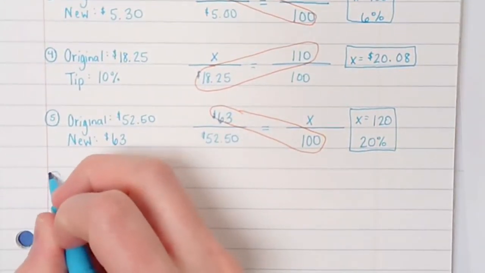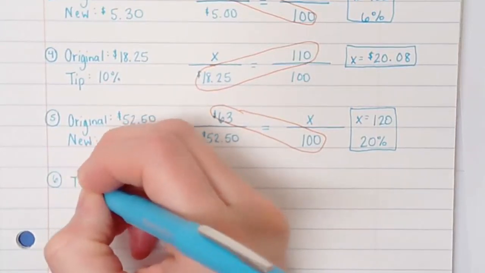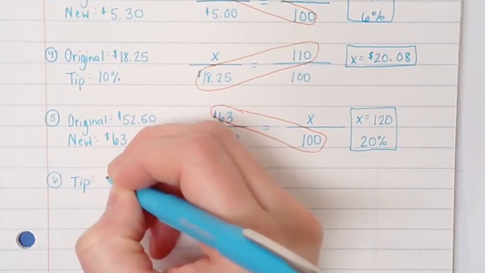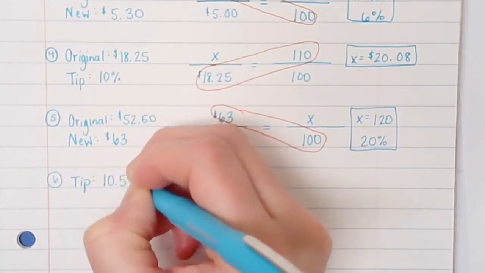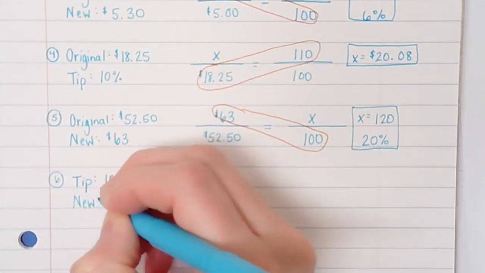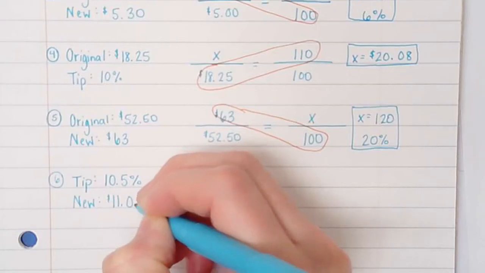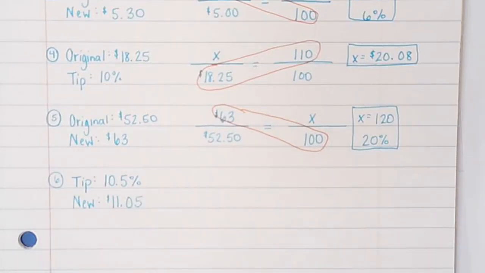All right, so let's see. This time they're going to give me the tip amount. So 10.5%. And then your new cost is $11.05. All right, so we're looking for that original cost. So we're looking for how much this food cost before we left our tip.